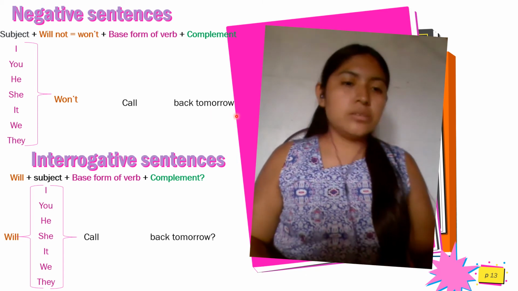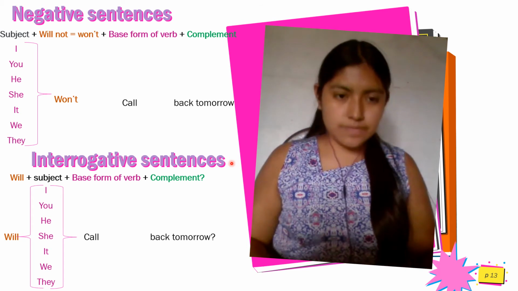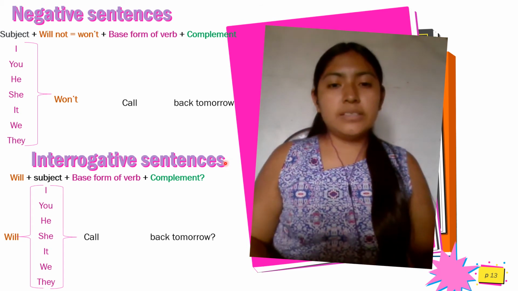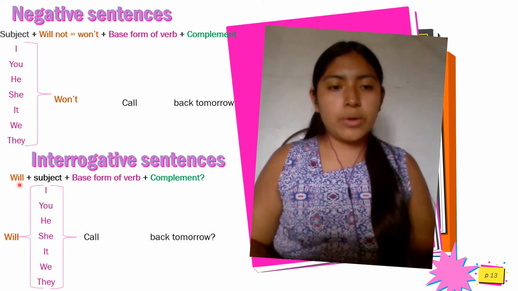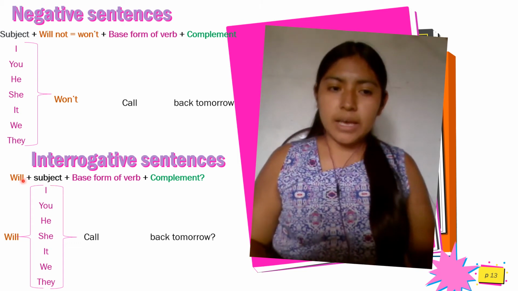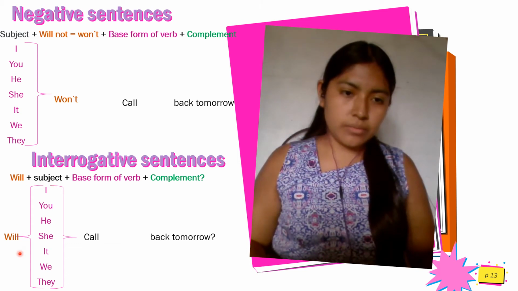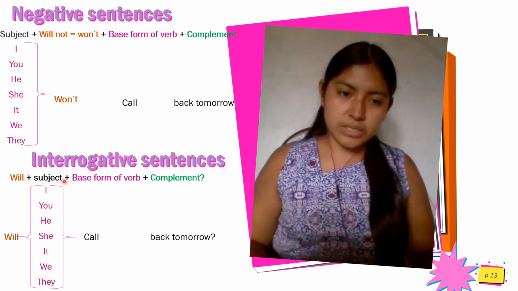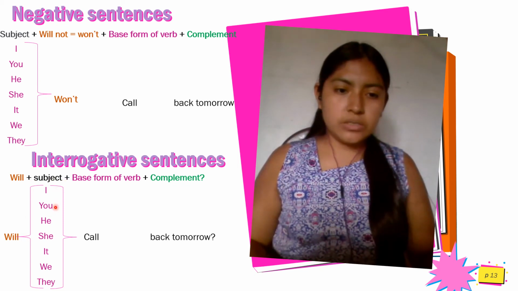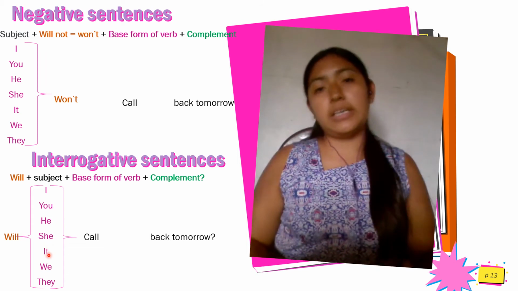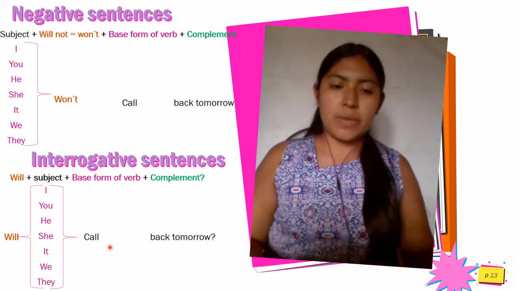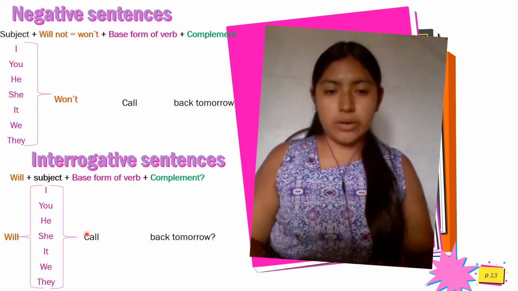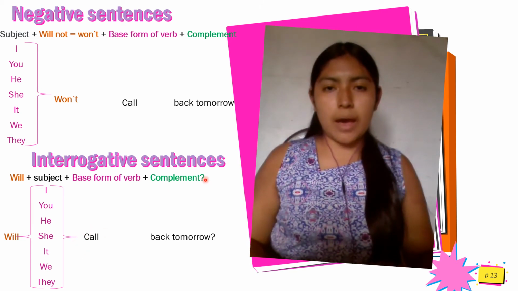We continue with interrogative sentences. In interrogative sentences, will goes before the subject: will, plus subject, I, you, he, she, it, we, or they, plus base form of the verb, this is call, plus complement.